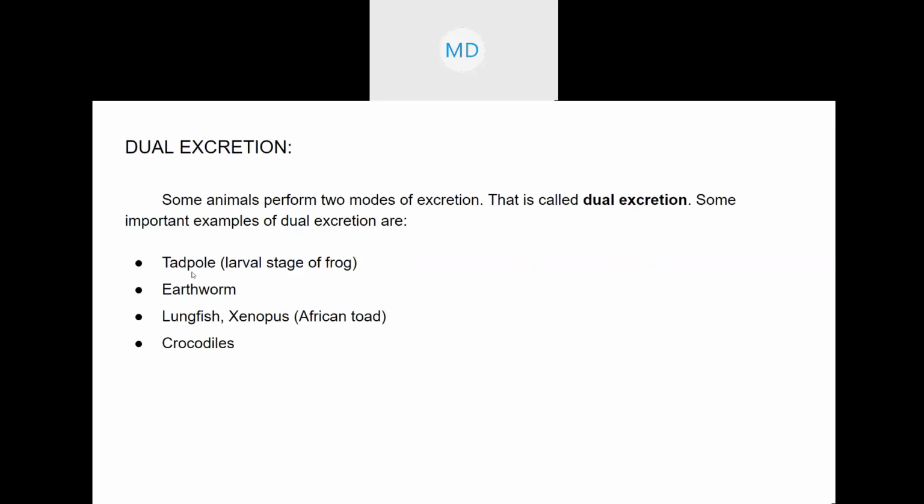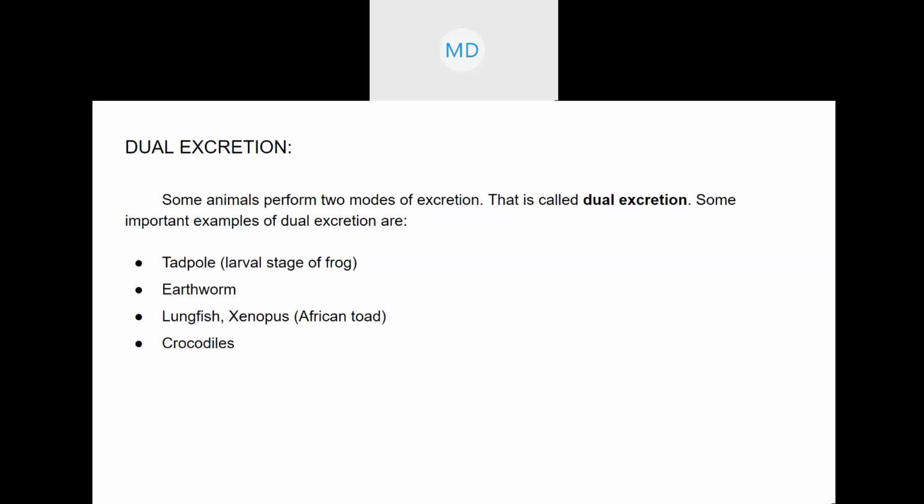So the tadpole is the larval stage of the frog, right? Tadpoles grow and become frogs. Have you all seen tadpoles? They live in the water, black, brown kind of thing. When they are small, they are known as tadpoles, but when they grow and become big, they are known as frogs. When they are tadpoles, they show ammonotelism because they live in the water.